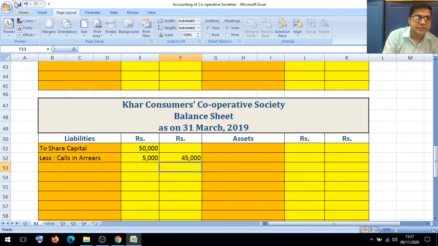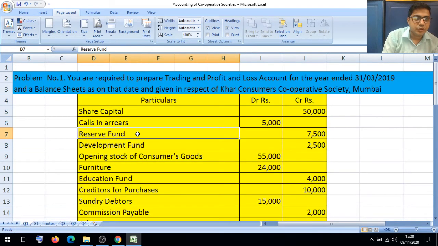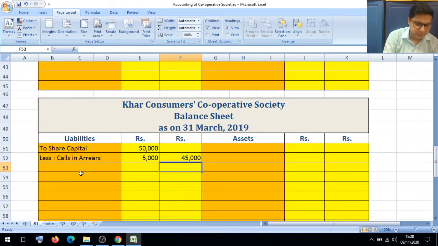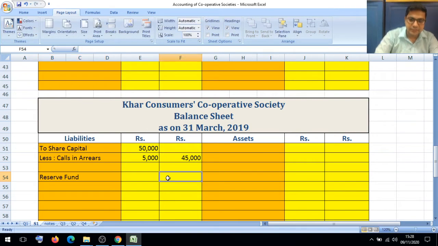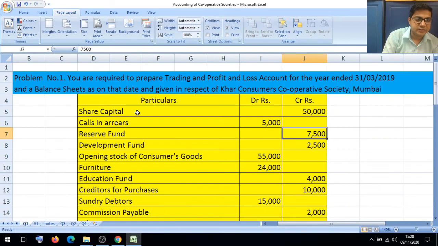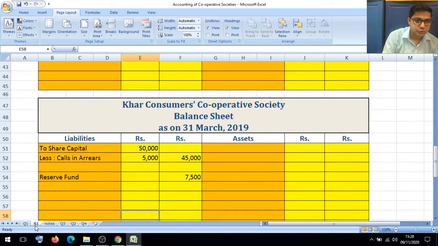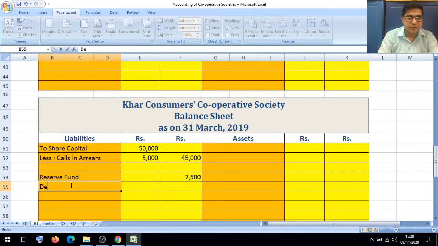After recording this, next item is reserve fund 7,500. Reserve fund we have to show. We will keep one line and then write here reserve fund, and directly put 7,500. After recording the 7,500 as reserve fund, next is development fund 2,500. We have to show here development fund.